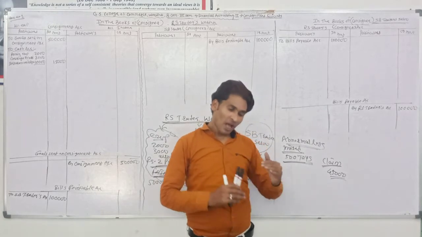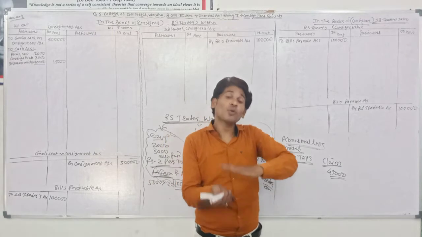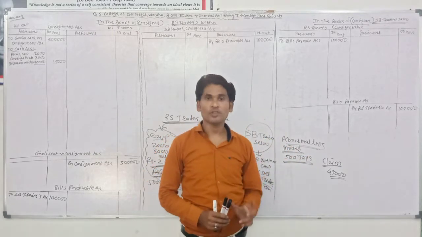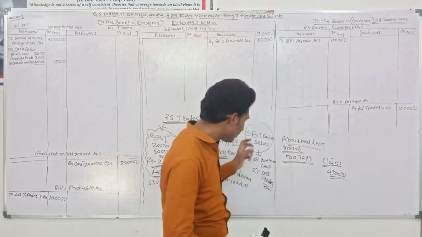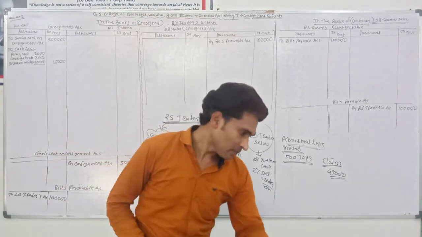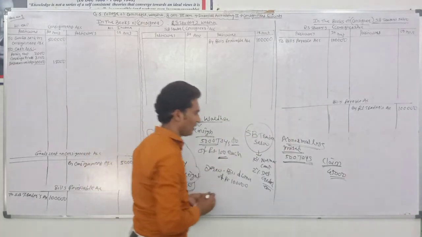Now in this example I give you the information about what we mean by abnormal loss, how to find out and calculate the value of abnormal loss, and how to give the accounting treatment to abnormal loss. I try to cover all the points in this example.